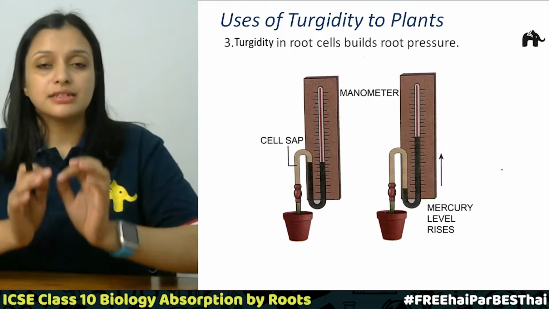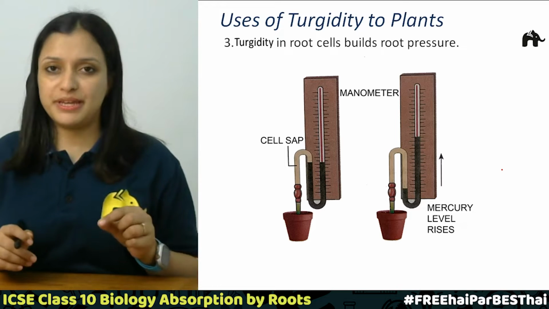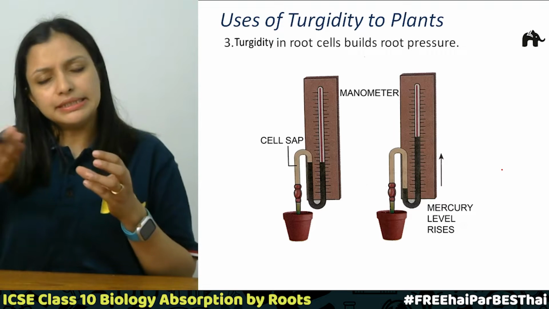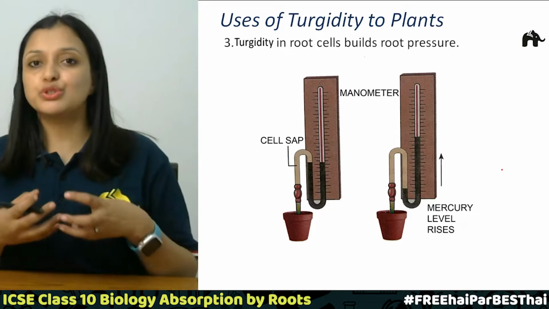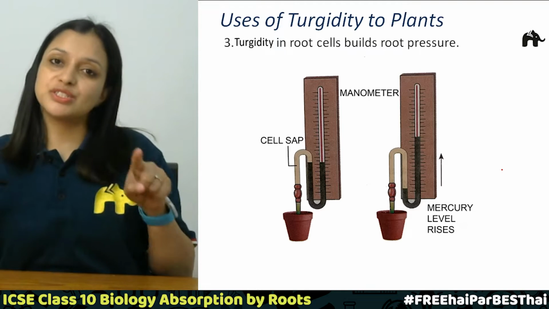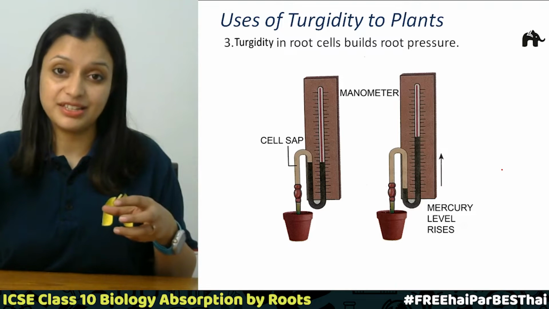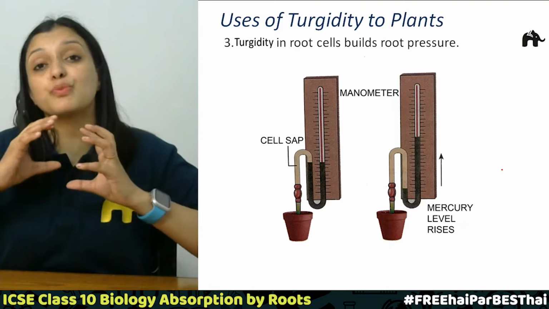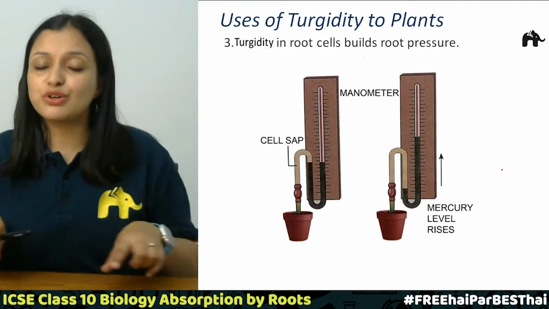The third one is turgor. In the root cells, it builds up a root pressure. We can actually do a small experiment for this. Take a well-watered potted plant. Now cut the stem a little above the roots. What will happen? You'll see water coming out of that stem, right? You'll see the water continuously coming out of it. Why? Because the roots are absorbing water. Because of this absorption, the water that was supposed to move up the stem, since we have cut it in between, is now coming out of that stem.